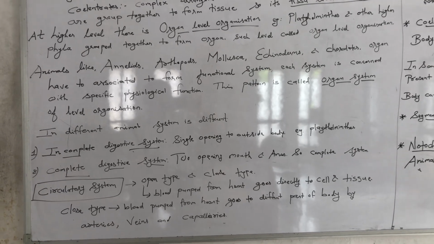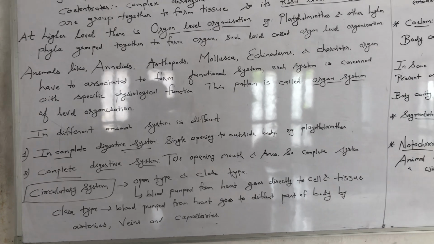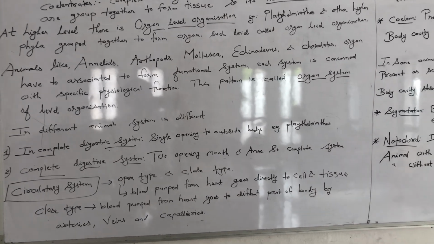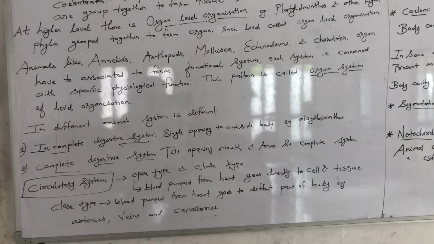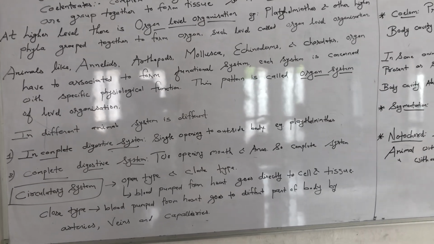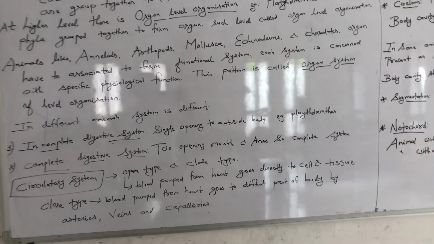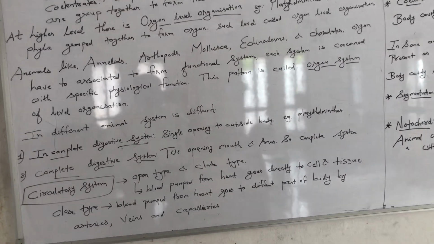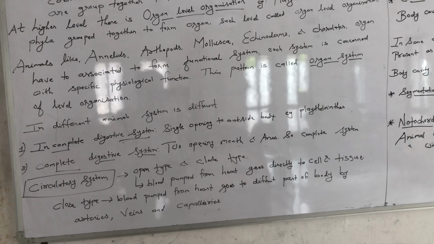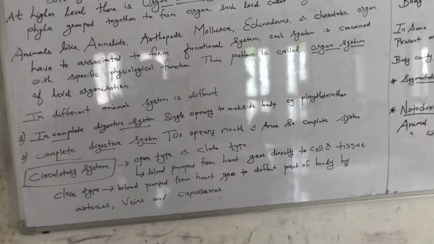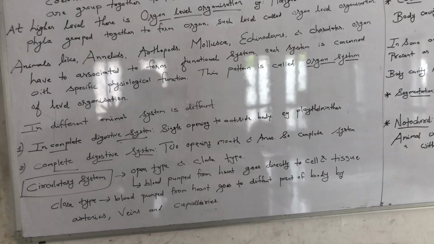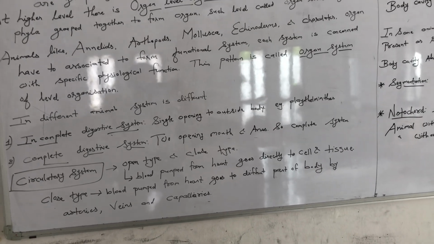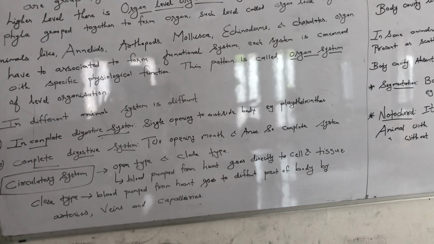Another one, that is circulatory system. If you see, it is of two types, open and closed type circulatory system. In open circulatory system, what is that? Whatever blood is pumped out from the heart, that blood is directly sent into the whole body. That means the cells and the tissues are directly bathed in that blood. They do not possess artery, vein and capillaries. Understand? Open ની અંદર artery, vein, capillaries આવશે નહીં.